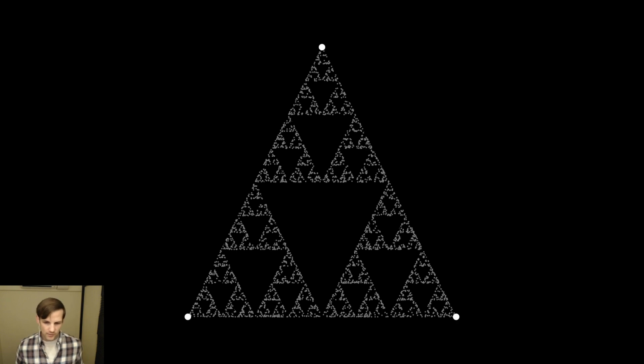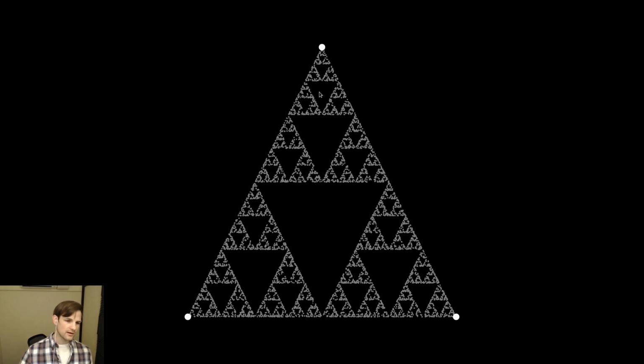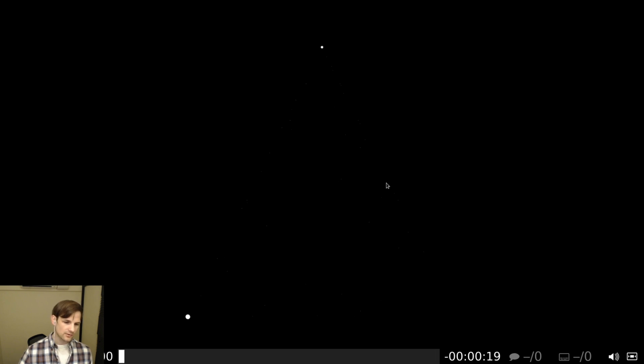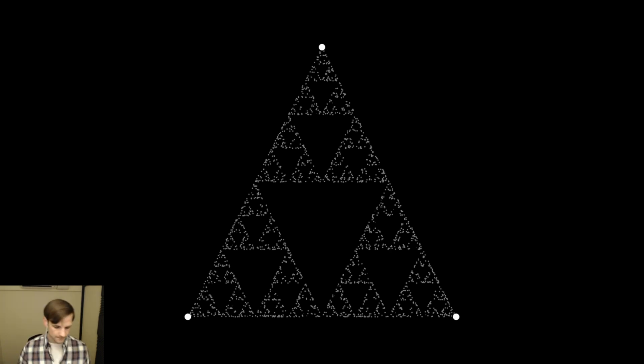But in principle, if you think about it, it does kind of make sense, right? If we choose a random point here to begin with, it's going to move halfway up here, and then halfway over there, and halfway over there, so on and so forth. But it never really will fill in the interior of the triangle because it's always moving halfway towards another edge point. So kind of makes sense.